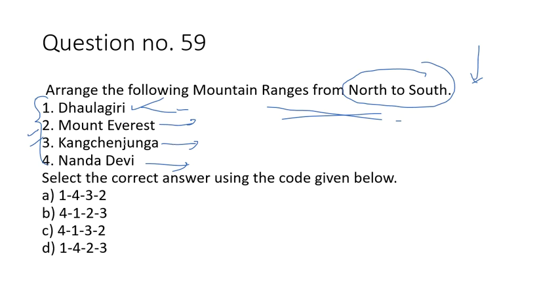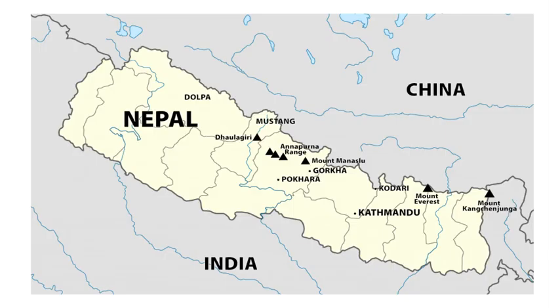So if you see the map, let me show you in this map. Here is the Nanda Devi somewhere here. Okay, this is Dholagiri. This is the Mount Everest, this one, and here is the Kanchenjunga.